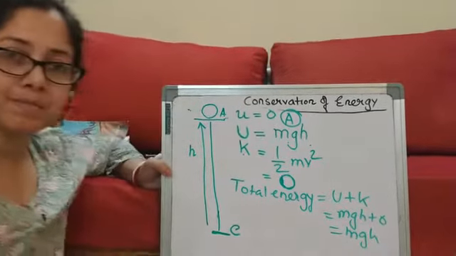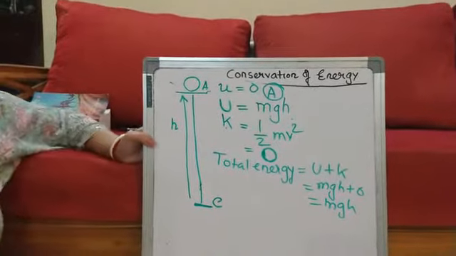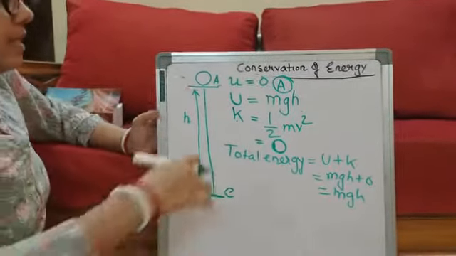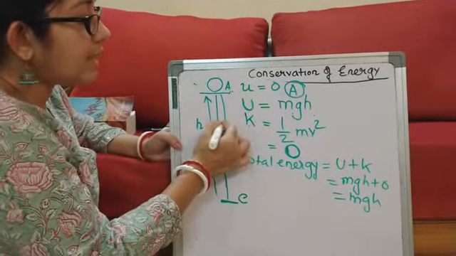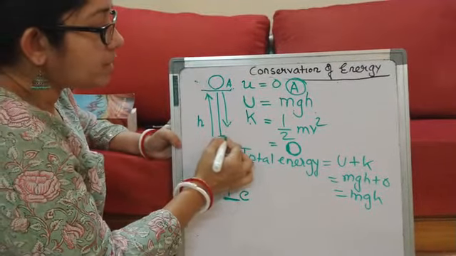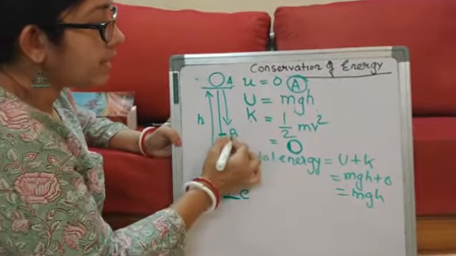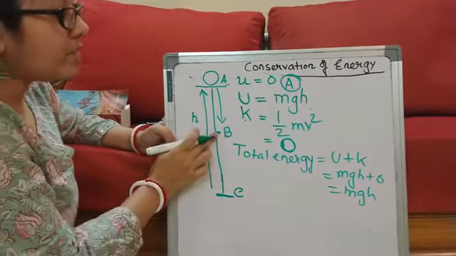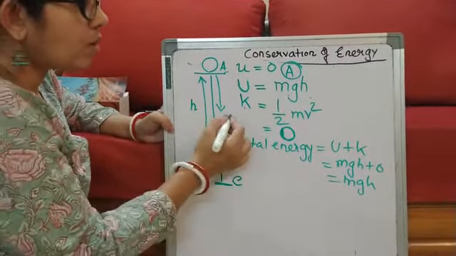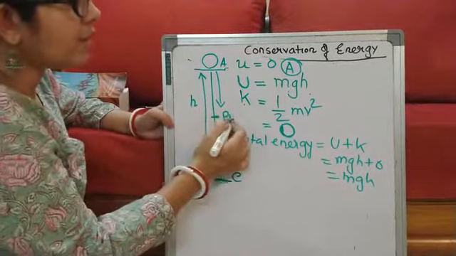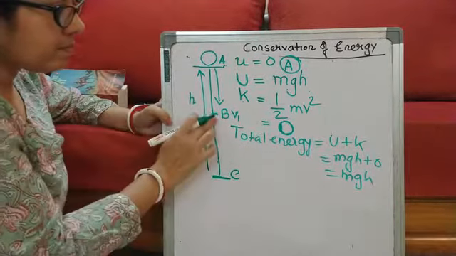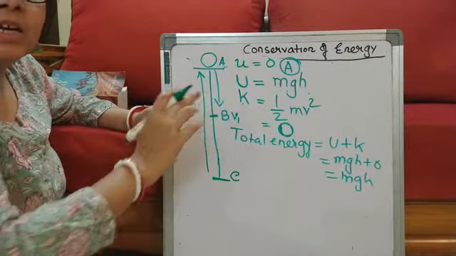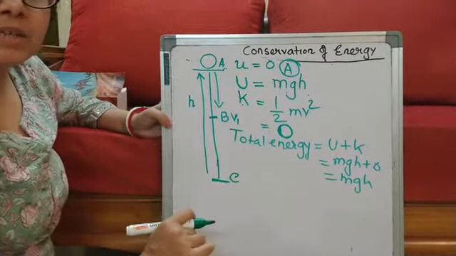This is very simple. Alright, now suppose the ball is falling down. Midway at B, when it is already moving with a velocity, let us say v1, what will be the total mechanical energy?